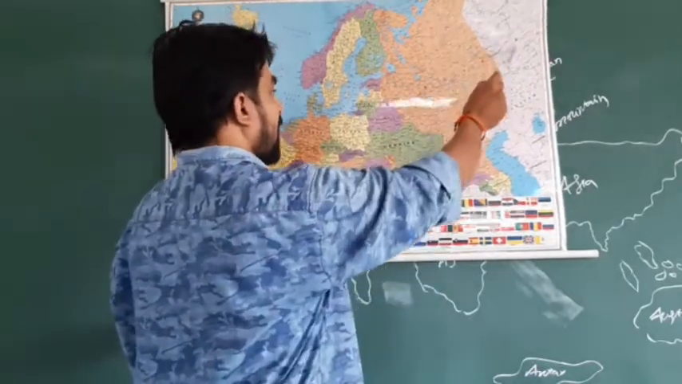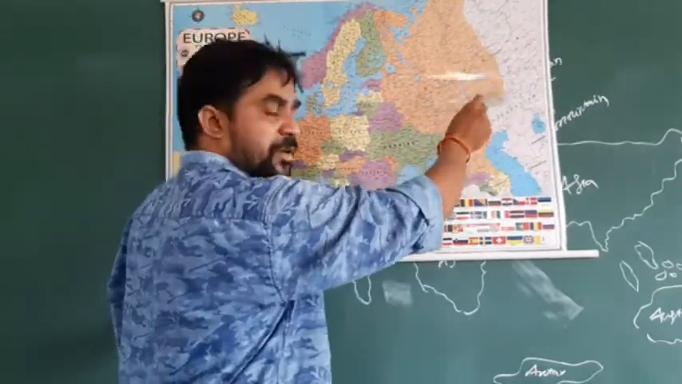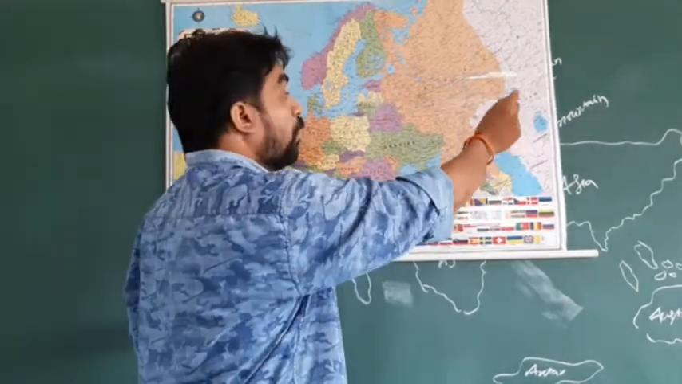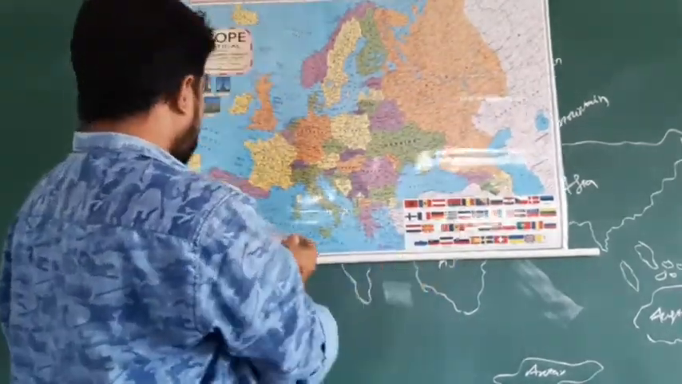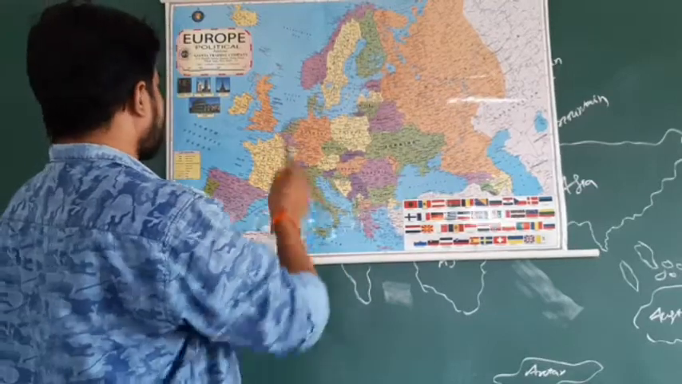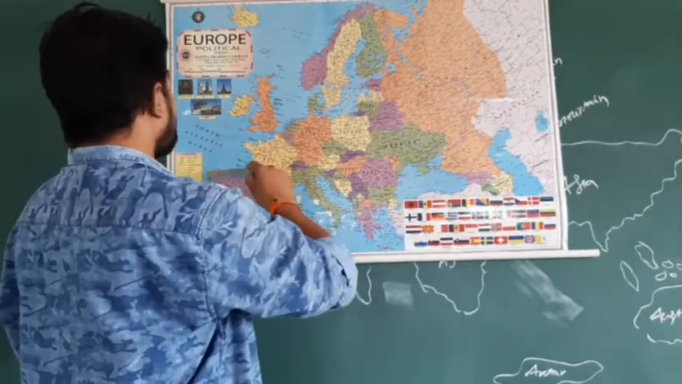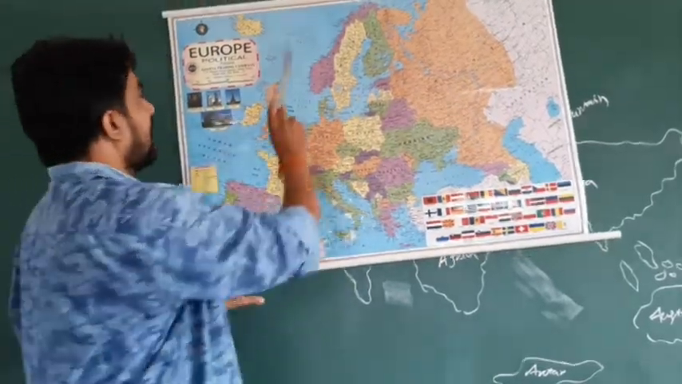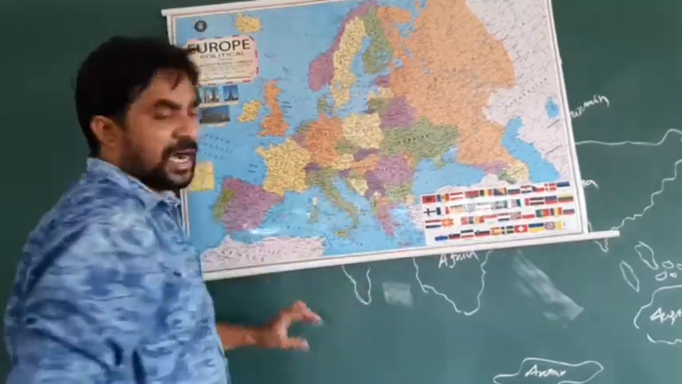And here we have which mountains? Yes, the Ural Mountains are there, and here you can see the Mediterranean Sea, and here we have the Atlantic Ocean, and in the north we have the Arctic Ocean.